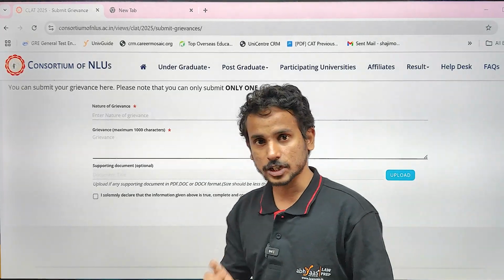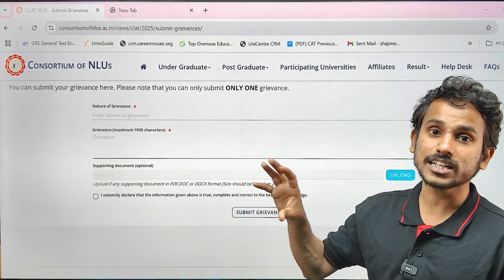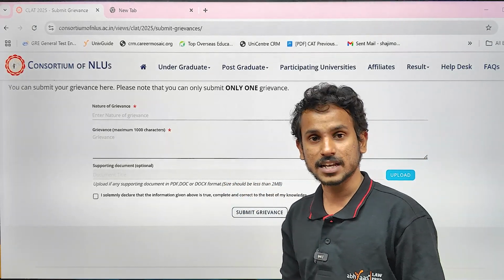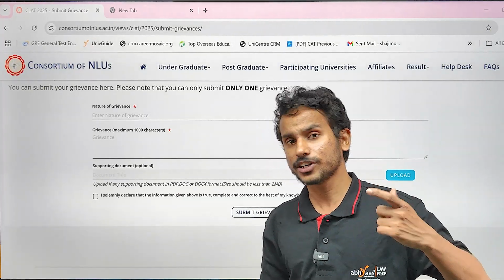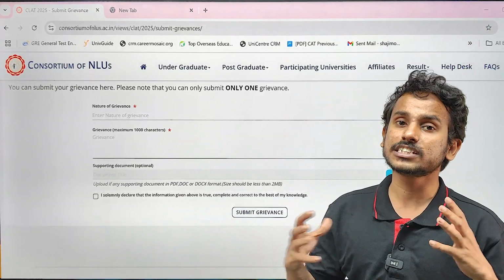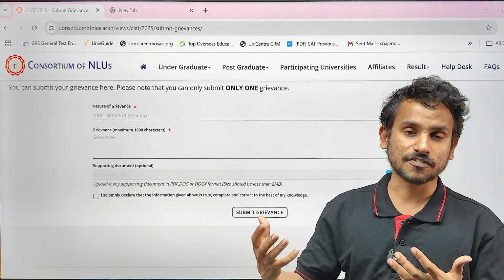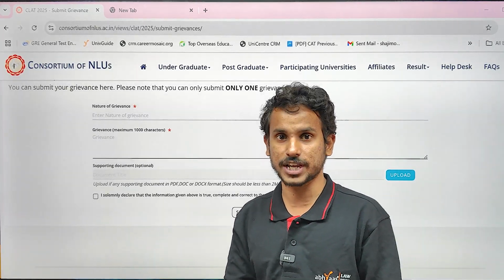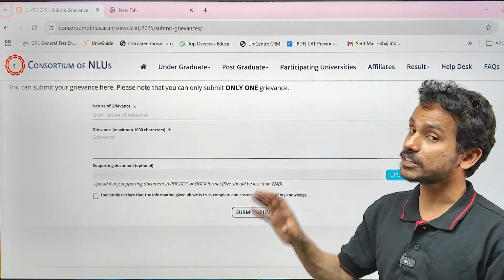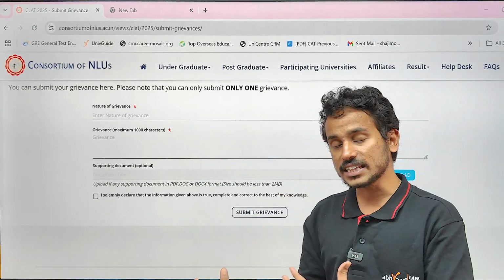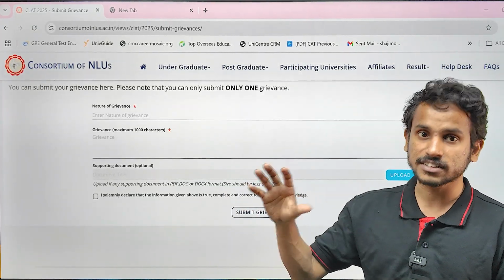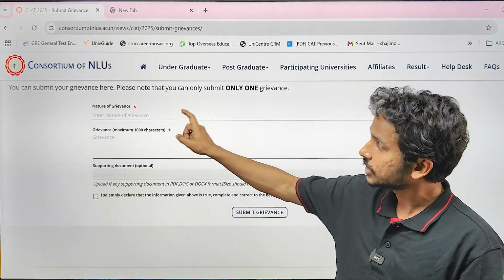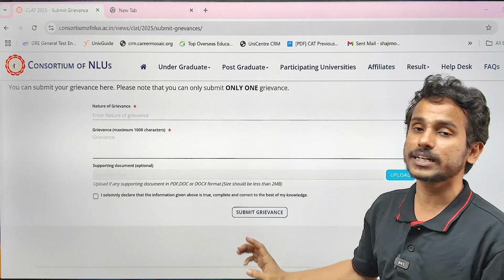Now here there is something that you have to keep in mind. Your final score you have to check along with the final key that has been released. The consortium on the 2nd or 3rd released the provisional key. Then afterwards the objections were raised and 4 questions were withdrawn and 3 questions were changed. After this entire thing happened, the final key was released. So take the final key, take your carbon copy and check if there is a score difference. Use this grievance and submit it.